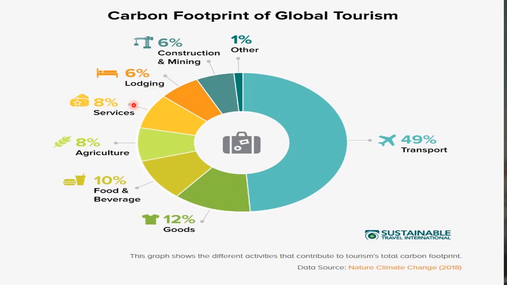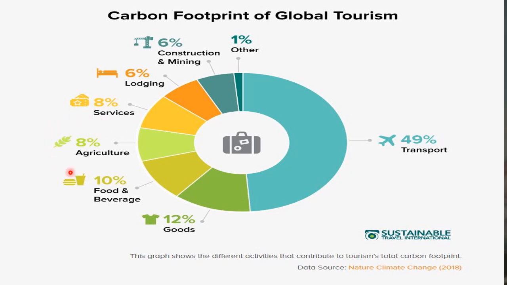In services, you can say, when we travel from here to there and stay in a hotel, then we need a refrigerator, hot water, food, TV. This refrigerator and AC also require electricity, and this will release carbon dioxide into our atmosphere. Agriculture, from agriculture 8%.